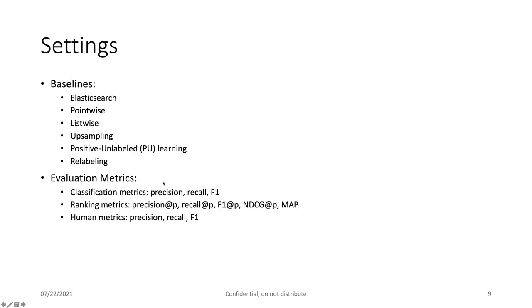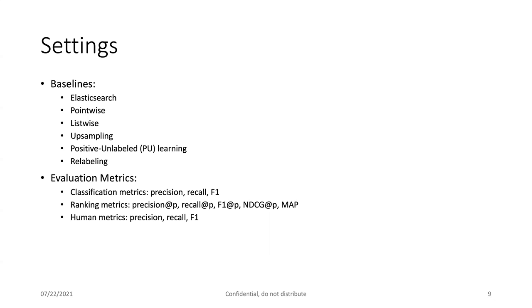And in the settings, we compare with several different baselines. The first one is Elasticsearch, meaning that we only consider the shortlisting step. The pointwise model is that we remove the Elasticsearch result for the skill candidate filtering.